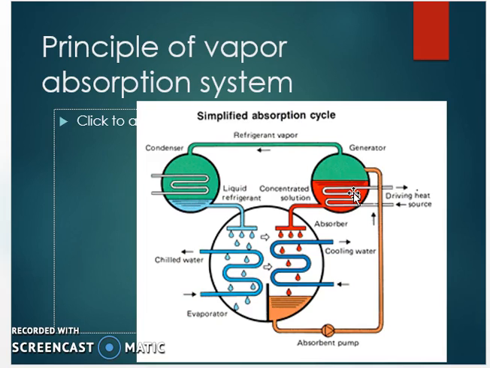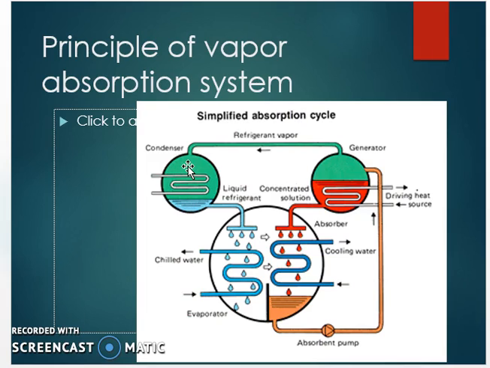Heat is added at the high pressure generator from a steam. The added heat causes the refrigerant to dissolve from the absorbent and vaporize. The vapors flow to a condenser where heat is rejected and condensed to a high pressure liquid.